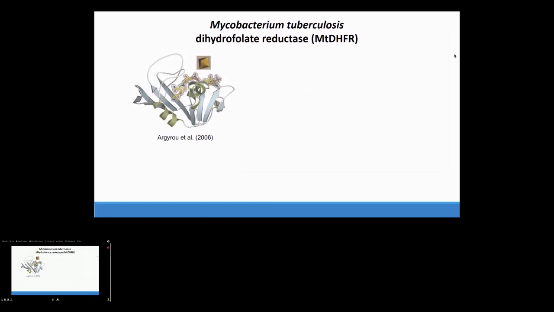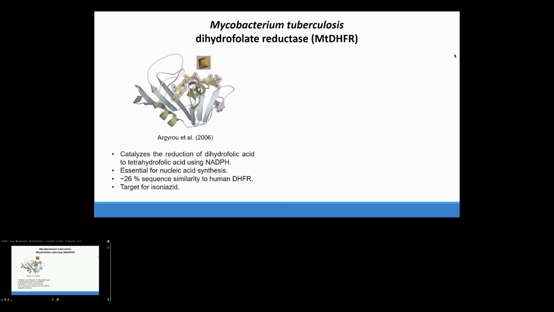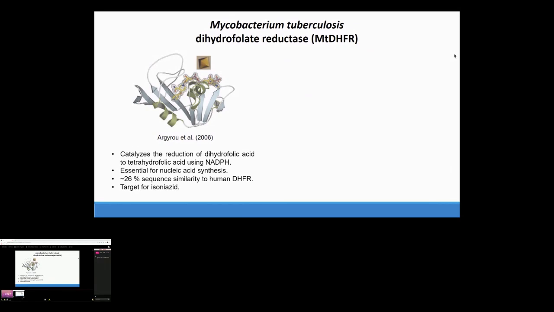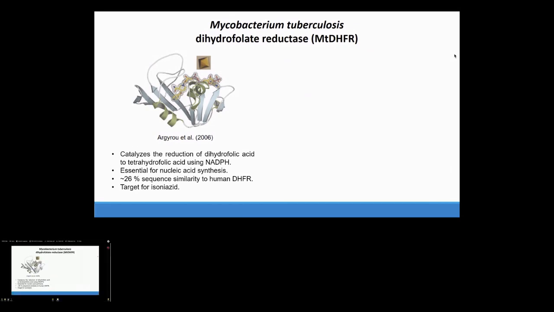In this case, we propose the enzyme dihydrofolate reductase from Mycobacterium tuberculosis. This enzyme is important for bacterial survival as it catalyzes the reduction of dihydrofolic acid to tetrahydrofolic acid using NADPH as a cofactor, being essential for nucleic acid synthesis. Another aspect to consider is that a sequence similarity of approximately 26% has been found between this enzyme and the human reductase. This provides an opportunity to discover drugs that specifically target the bacterial enzyme.